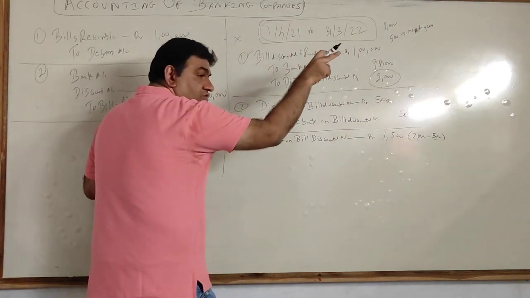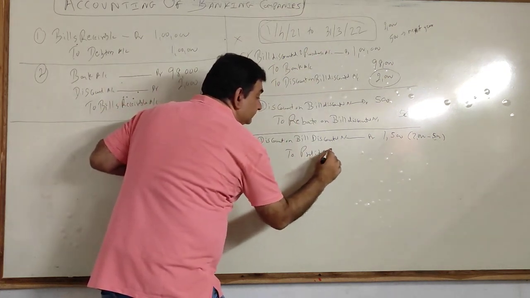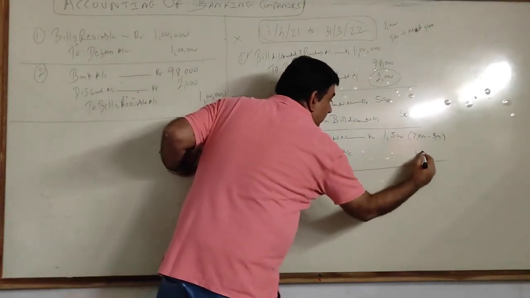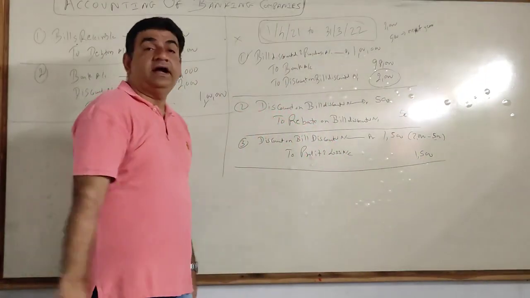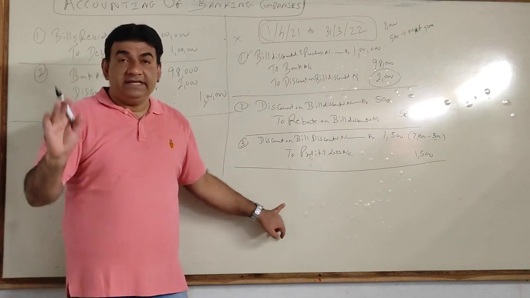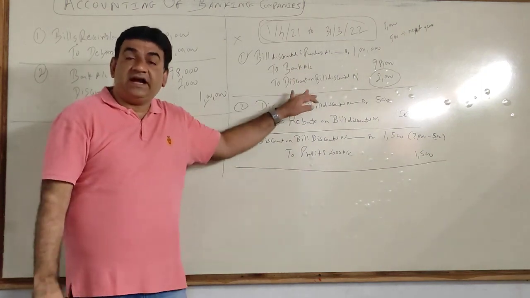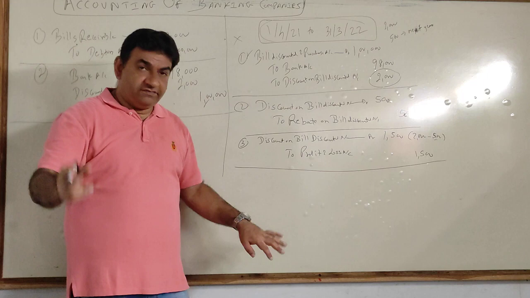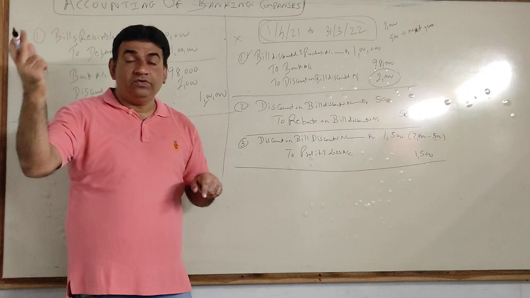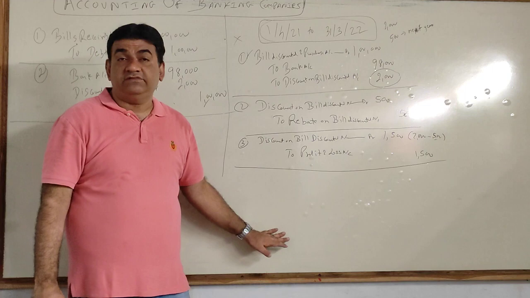When you prepare final accounts, all incomes go on the credit side of P&L. So you will credit your P&L by 1500. Initially, for the first two sums, there are 4 entries, of which these are the 3. And the 4th entry, which I'll explain now, you have to start the sum with that entry. But before you do that, you should know this concept. Then only that entry will become easier.